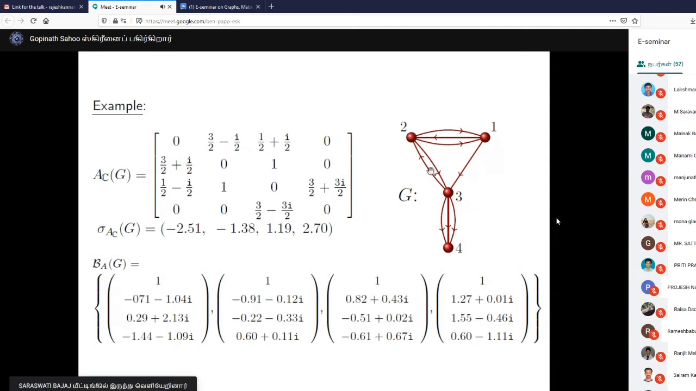You can see 2, 3. There are two between 2, 3. There are two oppositely oriented directed edges. So the 2, 3 entry becomes 1. Okay, that means how we compute it.